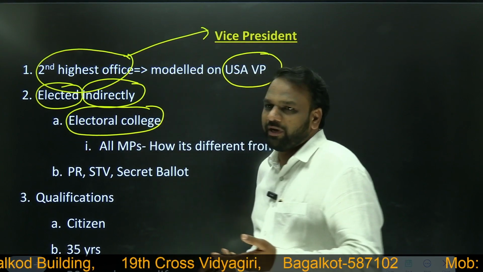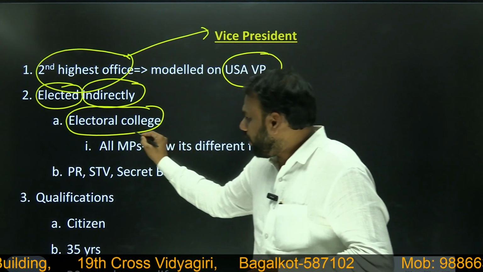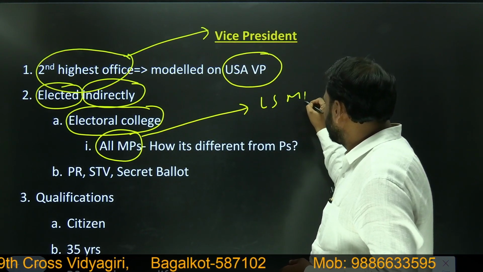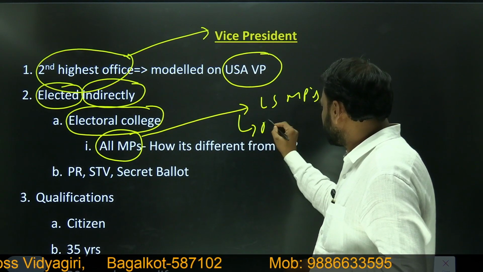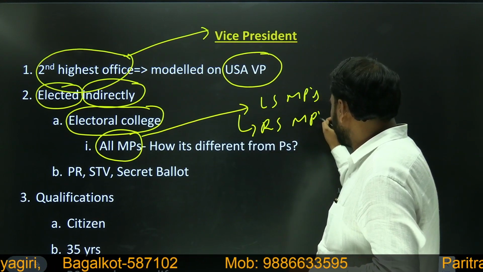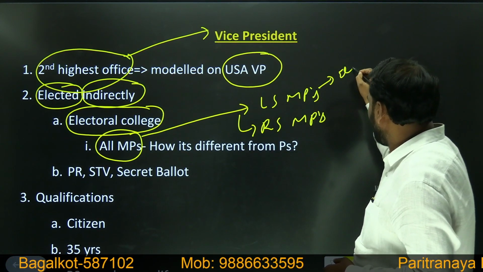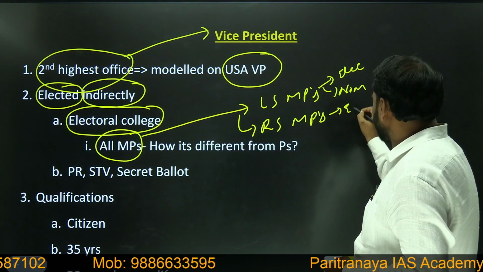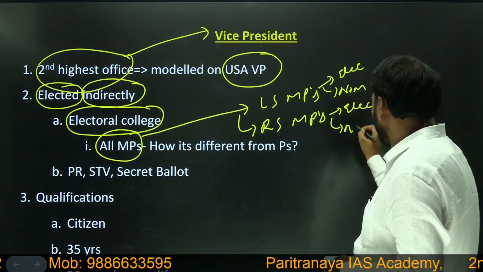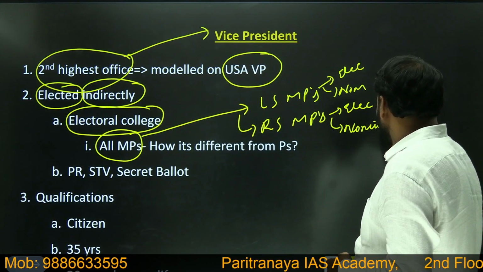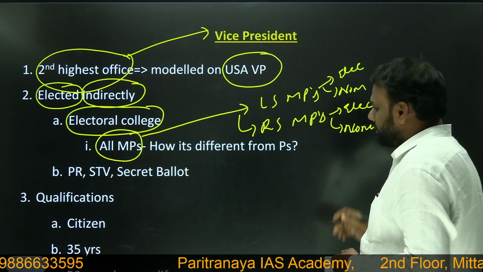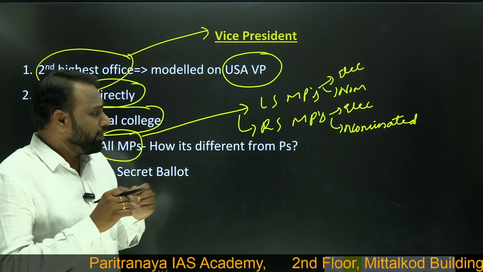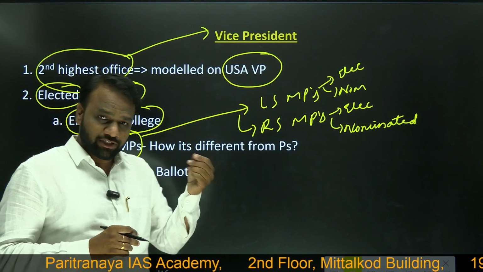So who all will participate in the election of Vice President? So all MPs, okay, all MPs. So we have Lok Sabha MPs, we have Rajya Sabha MPs. So in Lok Sabha also we have elected and nominated. In case of Rajya Sabha also we have elected and nominated MPs. So here we need to remember the important difference between the election of president and election of vice president.